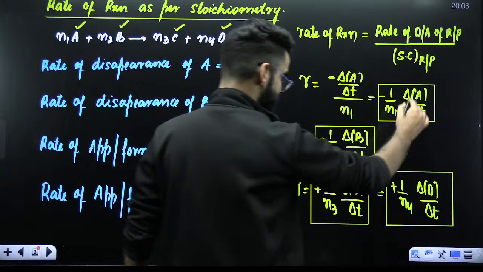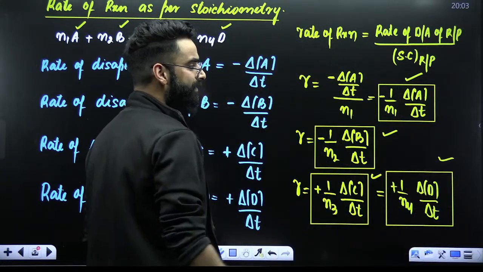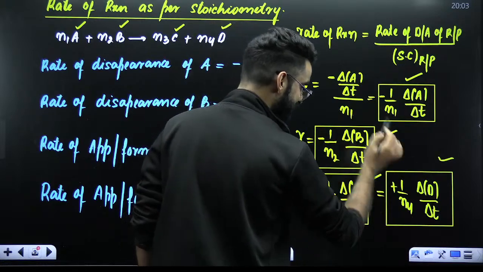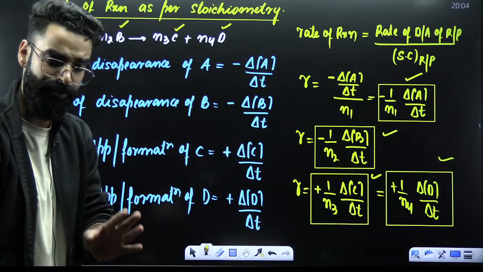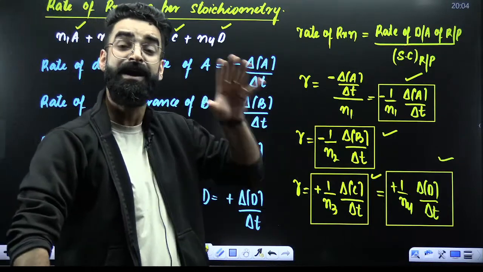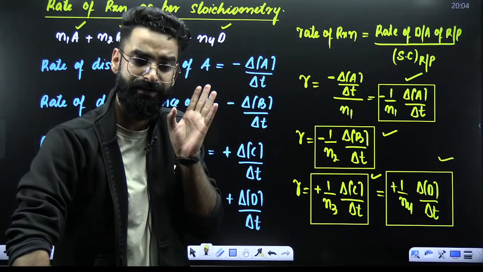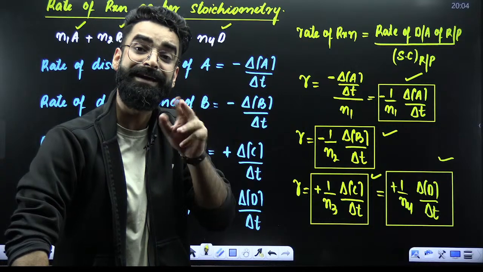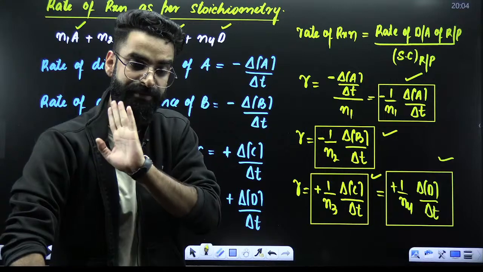See guys, this term, this term, this term and this term. Do you see anything common here? Delta T, delta T, delta T, delta T. So basically, I'm calculating the rate of reaction. No doubt I'm calculating it with respect to A, with respect to B, with respect to C, with respect to D, but I'm calculating it in the same time interval. I'm calculating with respect to A in the time interval delta T. I'm calculating rate of reaction with respect to B in the same time interval delta T.